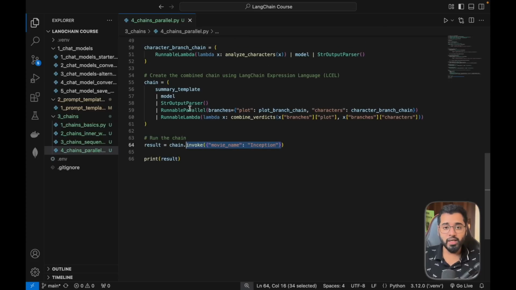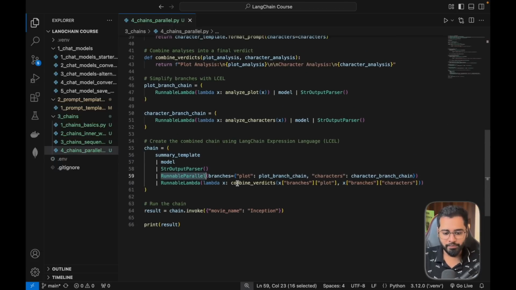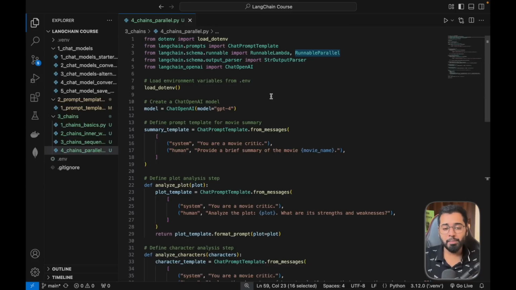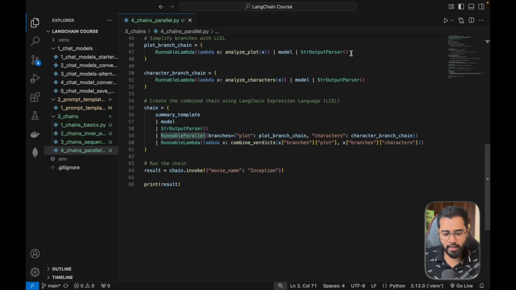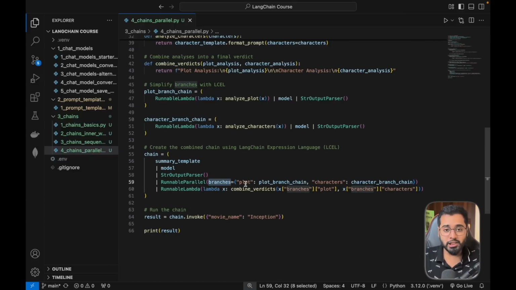Now this is when it starts to get interesting. Once we get the content alone, we are now going to start something called a runnable parallel. Basically, this is a class that LangChain provides that will help us run multiple chains simultaneously. You can see that we are importing this from up here. So let's come down, and you can see that we specify a branches directory, and we can actually provide a name for each of the branches or the chains that we want to start.